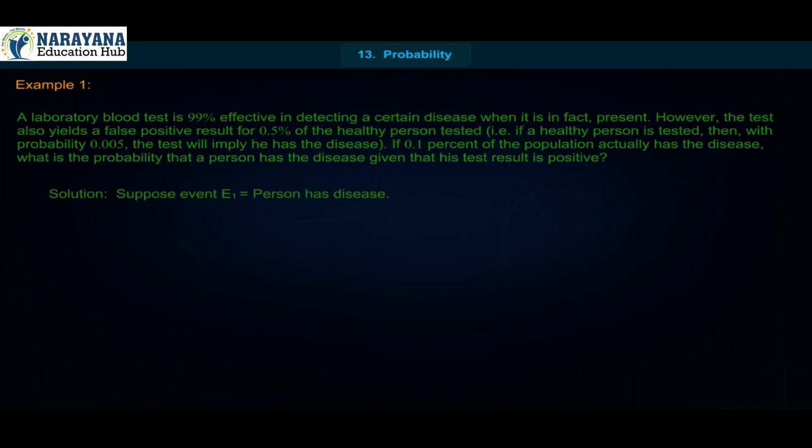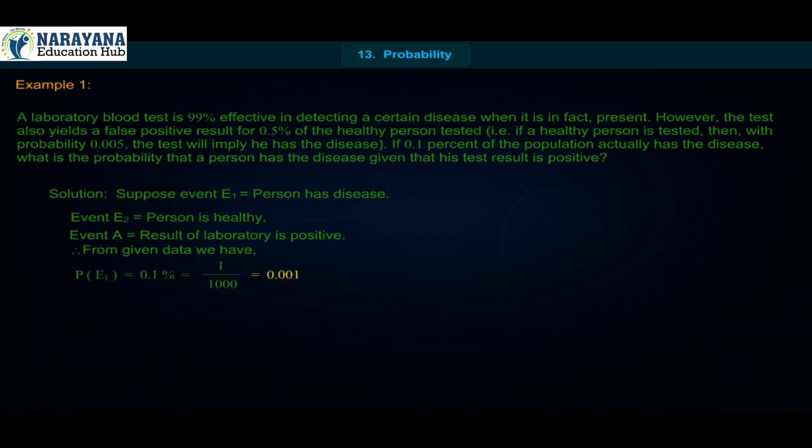Solution. Suppose event E1 is equal to person has disease. Event E2 is equal to person is healthy. Event A is equal to result of laboratory is positive. Therefore, from given data we have P of E1 is equal to 0.1% is equal to 1 upon 1000 is equal to 0.001. P of E2 is equal to 1 minus P of E1 is equal to 1 minus 0.001 is equal to 0.999.